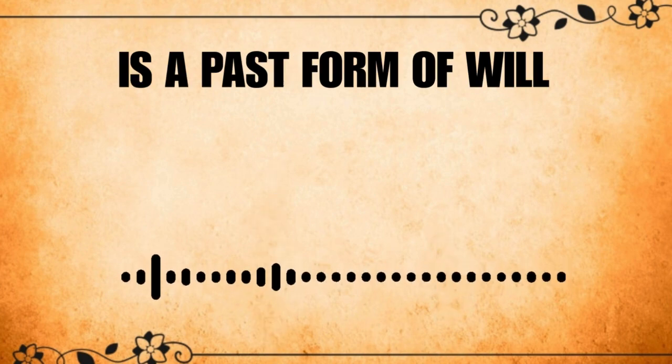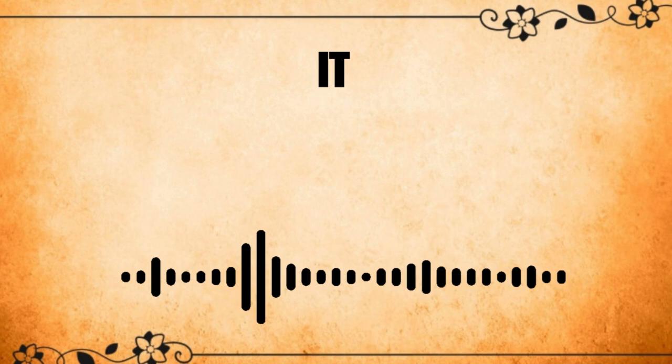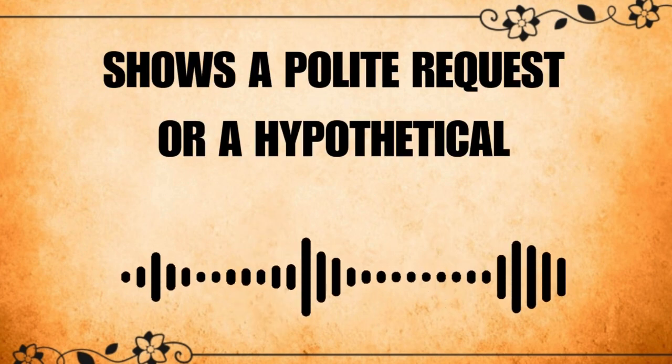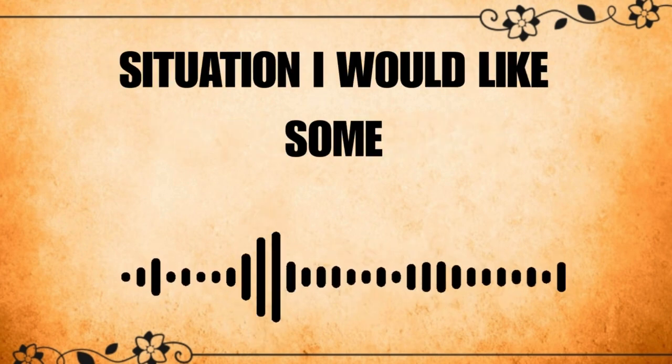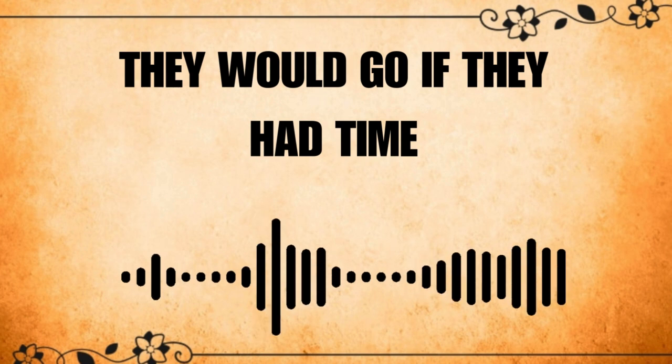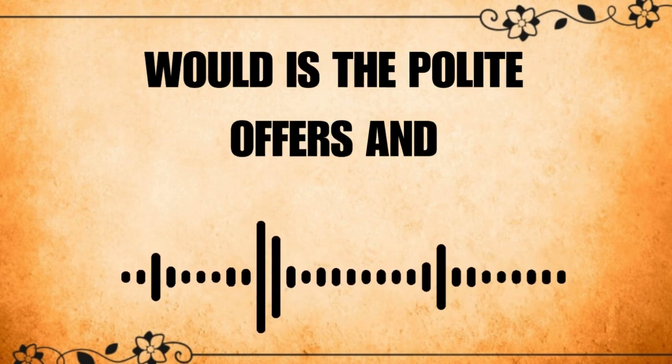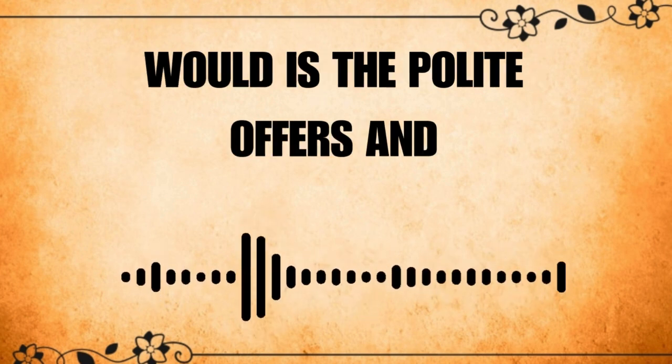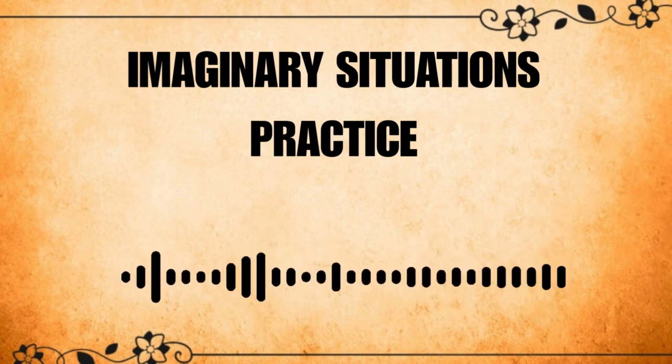Now, let's learn about would. Would is a past form of will. It shows a polite request or a hypothetical situation. I would like some coffee. Would you like to join us? They would go if they had time. Would is for polite offers and imaginary situations.